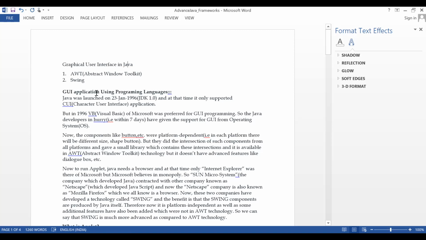Before that, you need to understand some concepts like applets or graphical user interface applications using Java. You just read this. Within a minute, I'll explain.